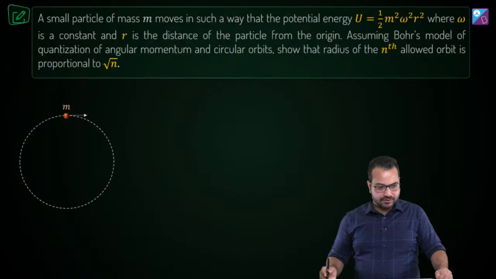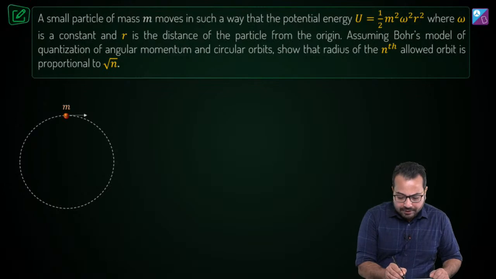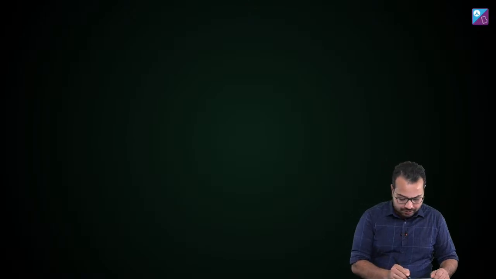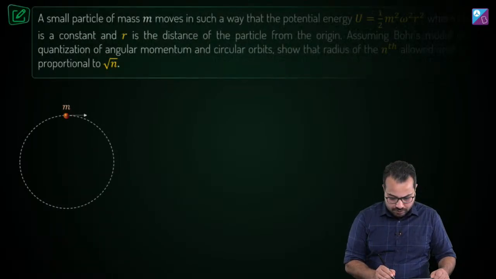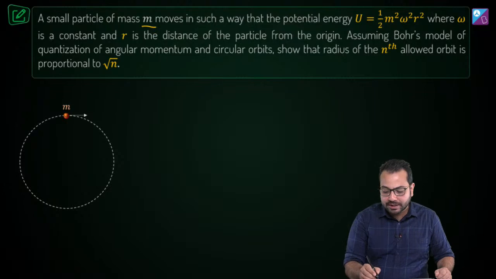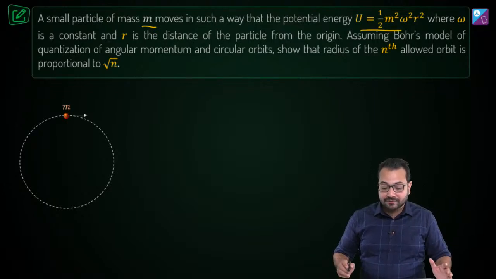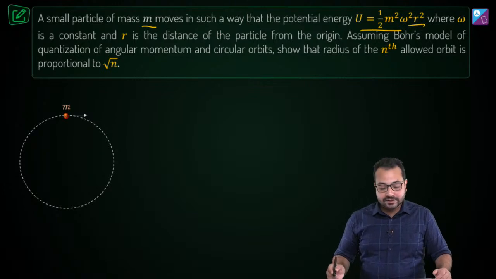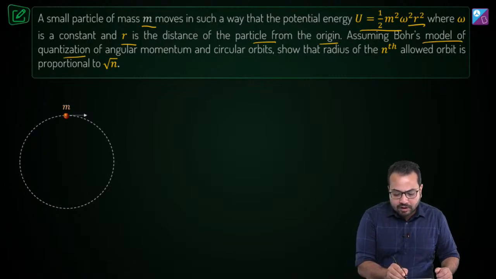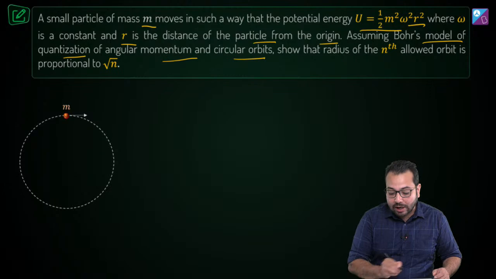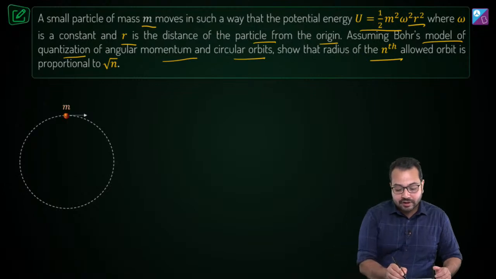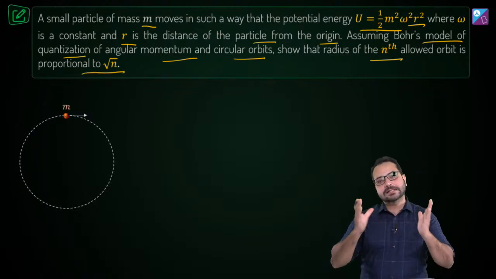Alright, here's the question. A small particle of mass m moves in such a way that the potential energy of the particle is given by half m square omega square r square, where omega is a constant and r is the distance of the particle from the origin. Assuming Bohr's model of quantization of angular momentum and circular orbits, show that the radius of the nth allowed orbit is proportional to root n. Okay, that is the question.